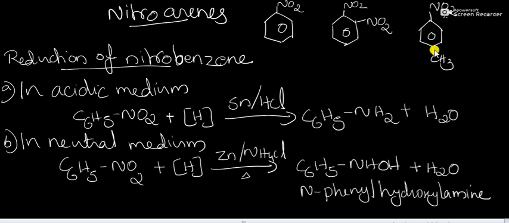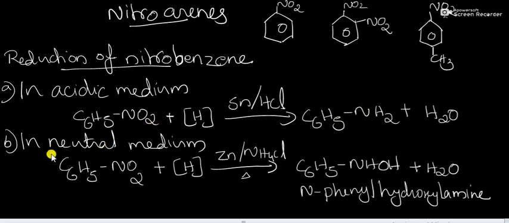What are the important reactions of nitrobenzene? Here, first we discuss the reduction of nitrobenzene in various media. First one, reduction in acidic medium. Nitrobenzene in the presence of zinc and HCl, or tin and HCl, or iron and HCl will convert it into aniline. The nitro group is reduced into NH2.